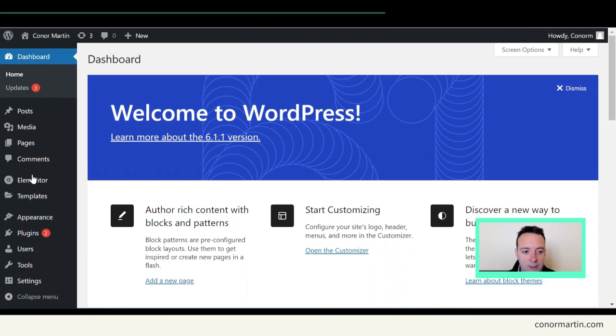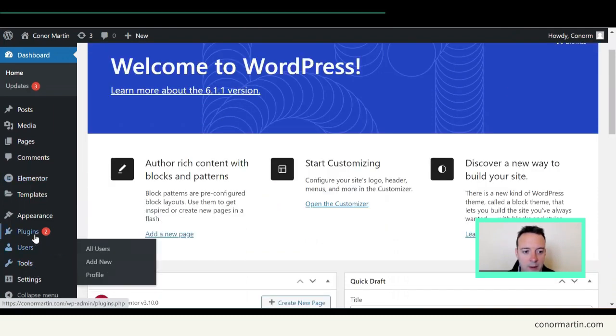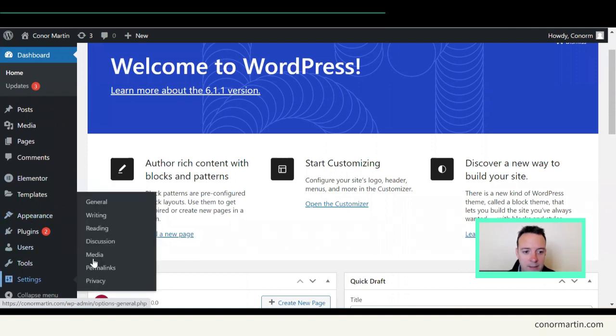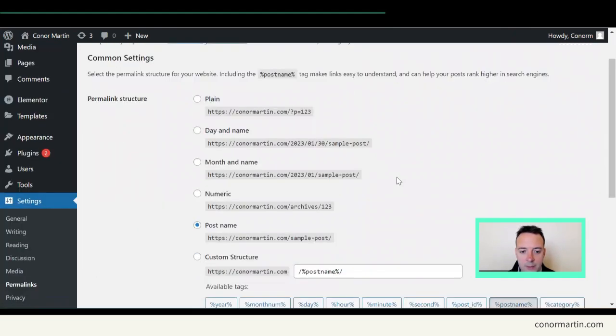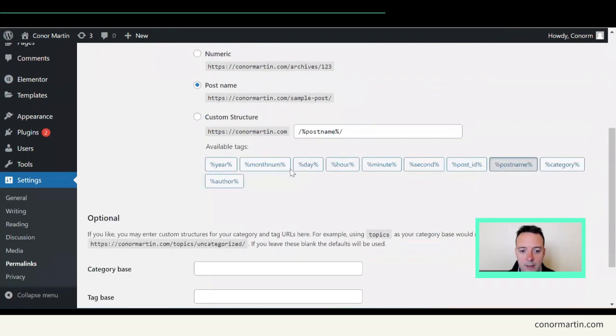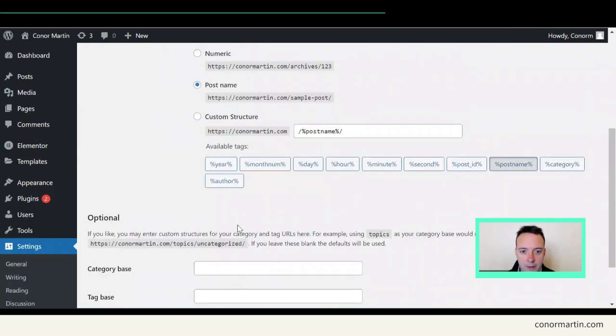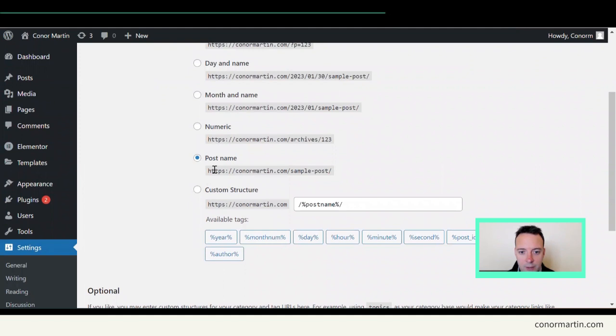Okay, so you are now logged into the back end of WordPress. So some things that you might want to do at the beginning are check the settings. Okay, one thing you need to do is check permalinks. And you need to change it to post name, okay? Click post name here and click save. It's very important so that the structure of your URL is correct.